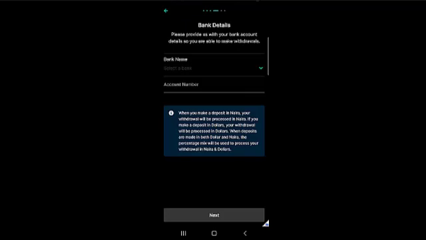And then the next thing you want to do is to connect a wallet, all right? You will be asked to go ahead and connect a wallet. So now you want to input or connect the bank details, so to say. You want to connect your bank details by inputting your bank name and your bank account number. All right, this can be with your local bank.